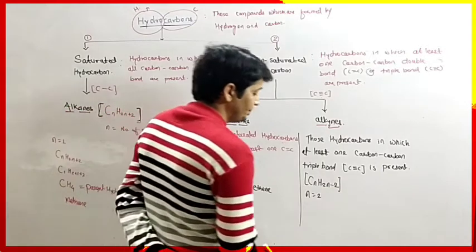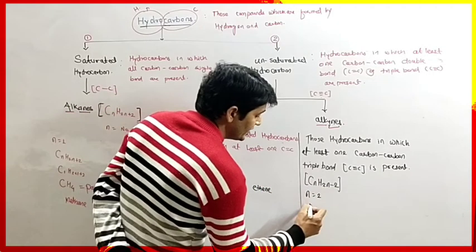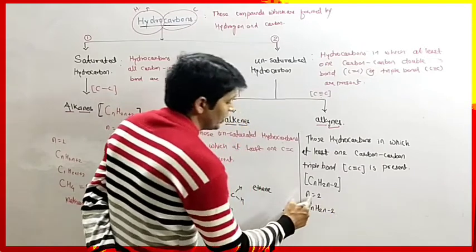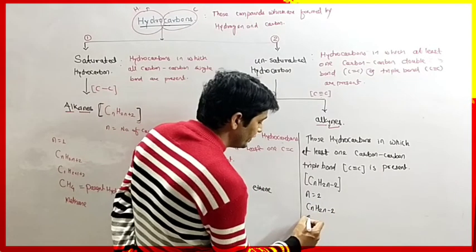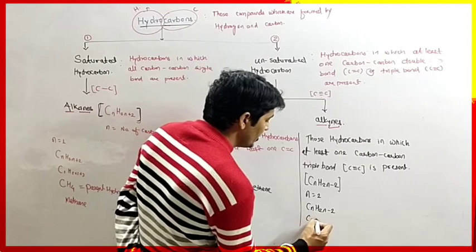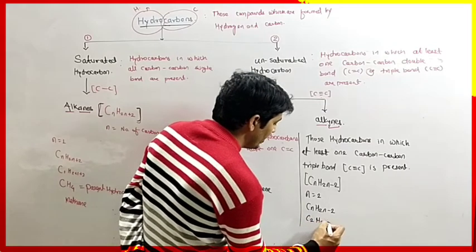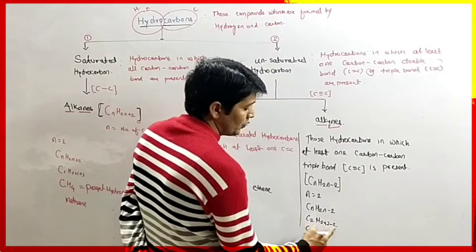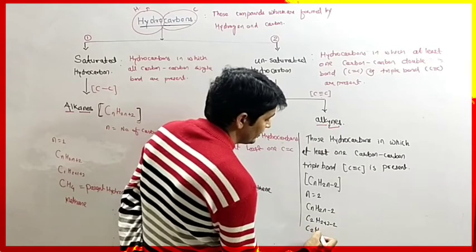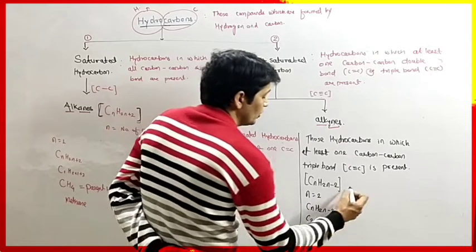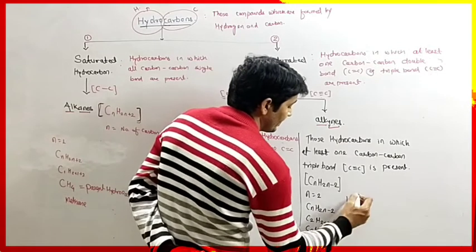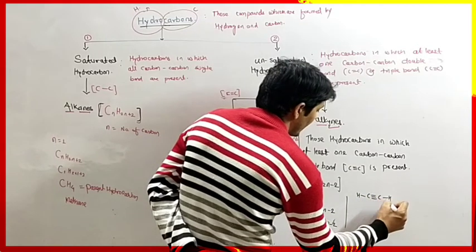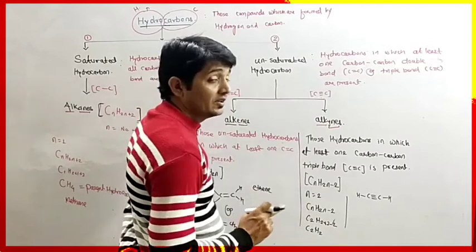So the formula is CnH2n minus 2. We had n equals to 2, so we have to replace n by 2, so it will be C2H2 into 2 minus 2. So C2, H2 into 2 is 4, 4 minus 2 is 2. So it is C2H2. Its representation is HC triple bond CH. It is nothing but ethyne.